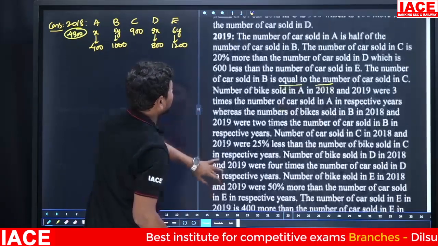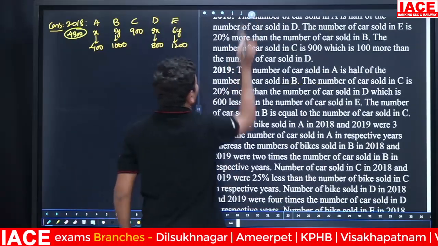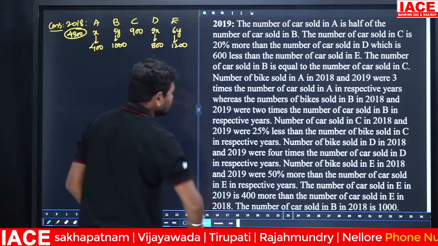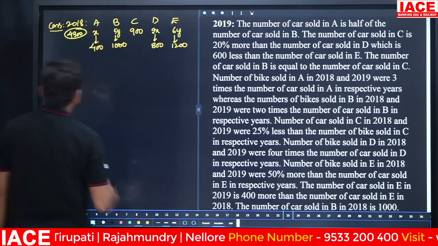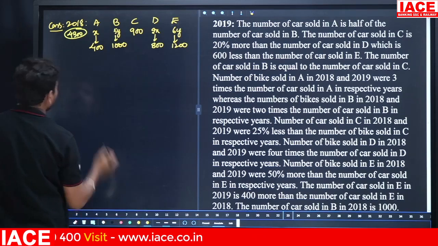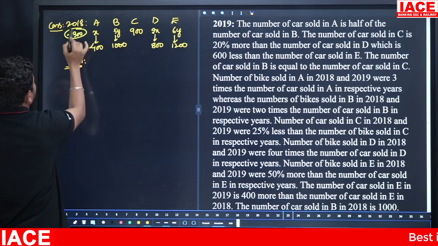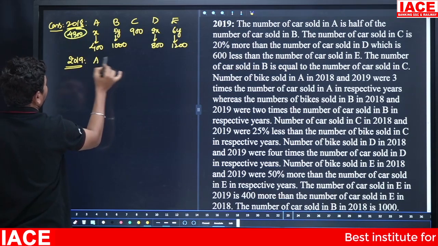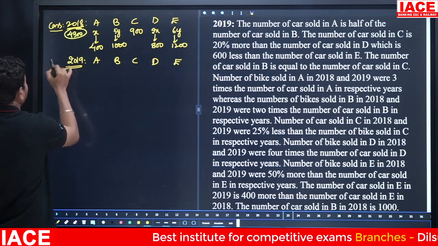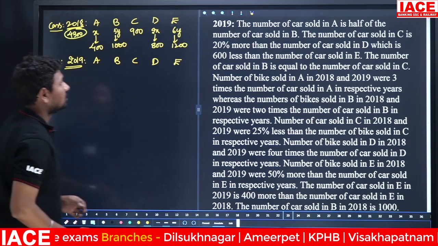Then the 2018 portion is completed for the cars. Coming to the 2019 side, this is also A cars, B cars, C cars, D cars, E cars. For car purposes, there are 5 companies, A, B, C, D, E, in 2019.